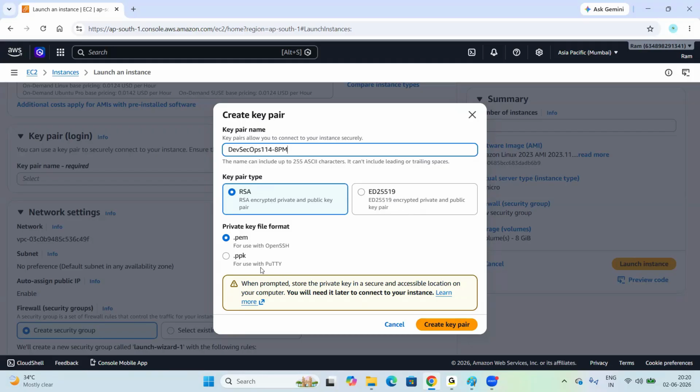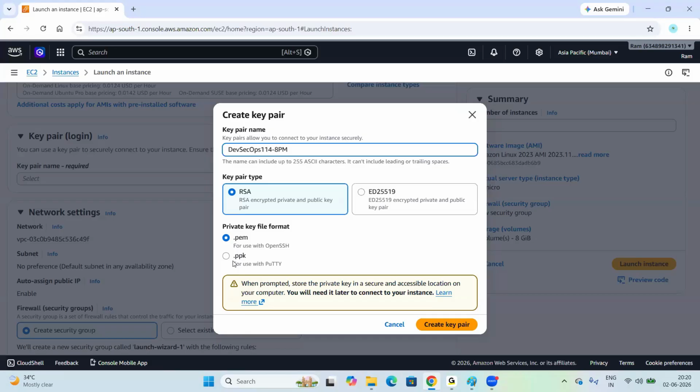Okay. Next one, look at my screen. Private key file format, two formats are available: .pem and .ppk. .pem is selected by default here. What is PEM? What is PPK? PEM full form is Privacy Enhanced Mail.